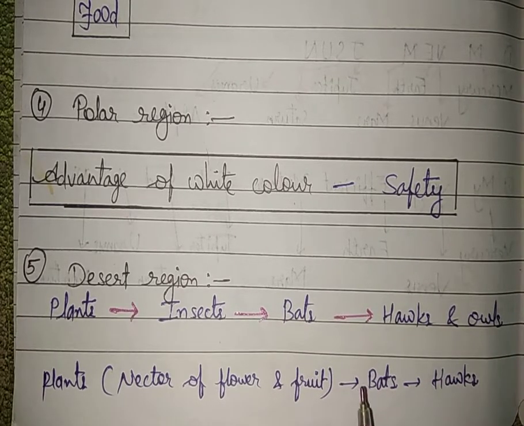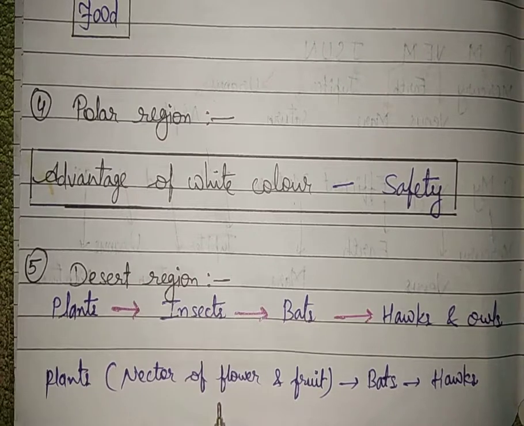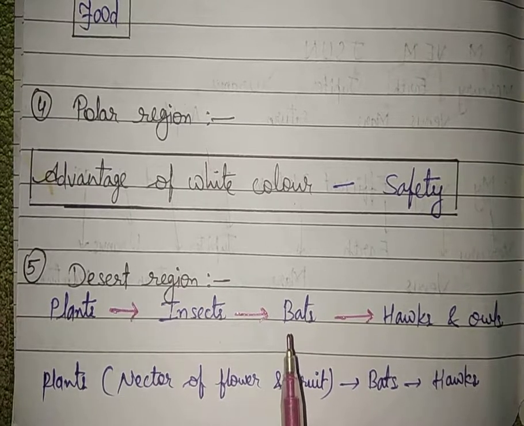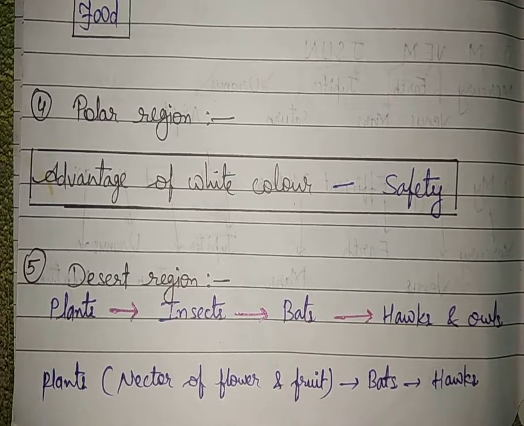Students, do you know bats hang on the walls of caves and come out in the evening to search for food? Because their food is small insects flying in the air and the nectar of flowers and fruits. In this way, bats are dependent on insects and plants for their survival. And in this way, we can say that bats found in the caves are dependent on the plants growing outside the caves.